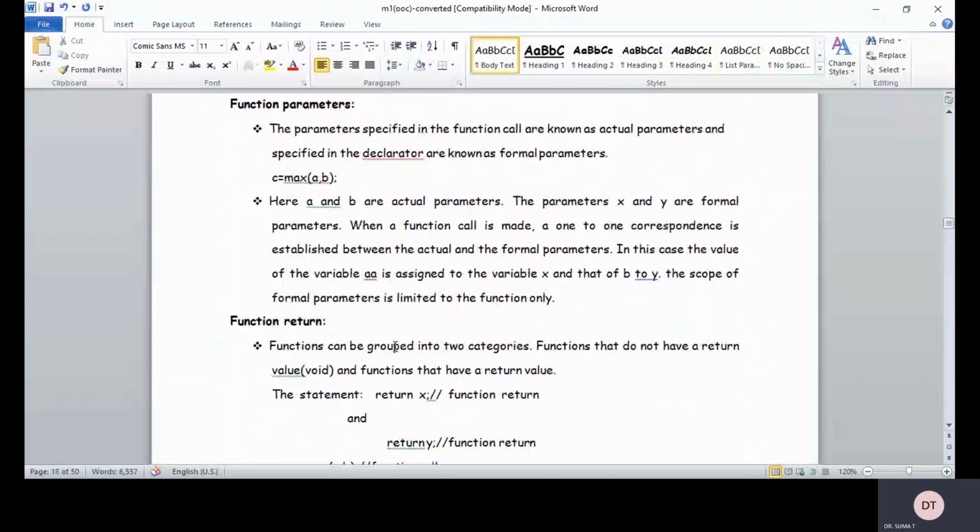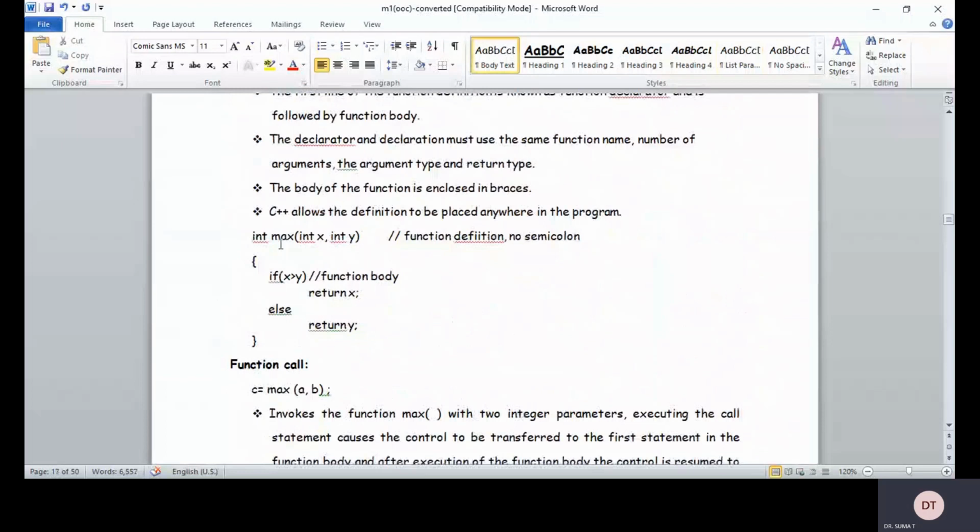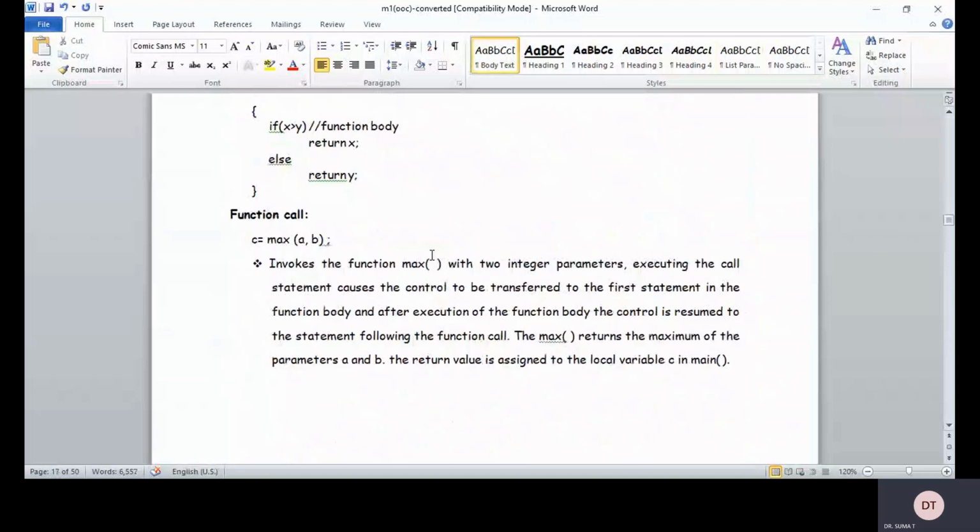So why? Because it is given as int max. Suppose I am going to give void max. What happens if I give void max? Void max means that the function will not return any value. So instead of a return statement, I am going to display the biggest of two numbers, using the insertion operator x or the insertion operator y, because it has to display the value of y. Here you don't need to specify the return statement in the maximum function.